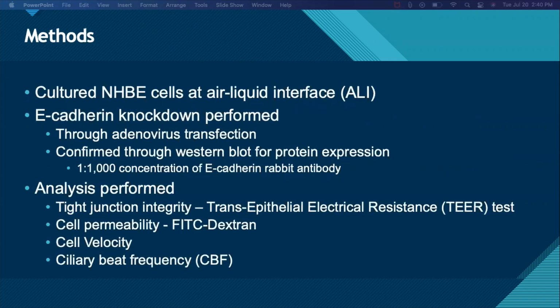We did this by culturing normal human bronchial epithelial cells at air-liquid interface and performing an E-cadherin knockdown. To confirm that the knockdown occurred, we analyzed our cells through a Western blot. Next, we analyzed tight junction integrity through transepithelial electrical resistance, or TEER test, cell permeability through FITC-dextran, cell velocity, and finally ciliary beat frequency to determine how fast cilia beat.